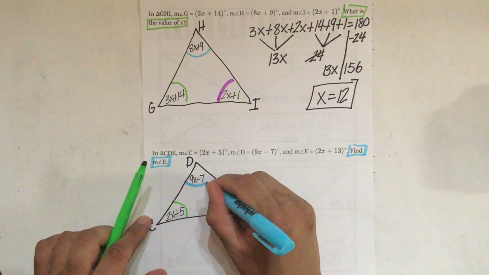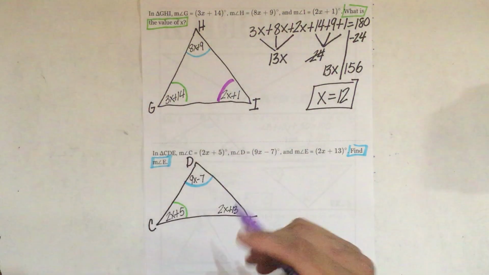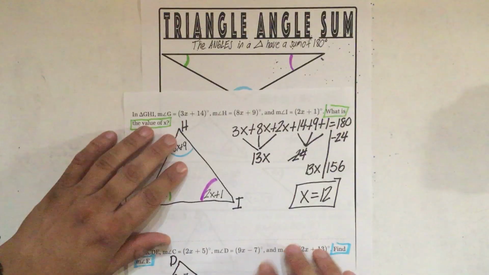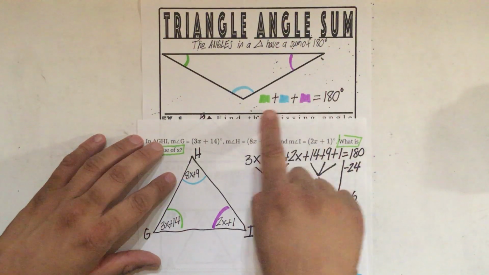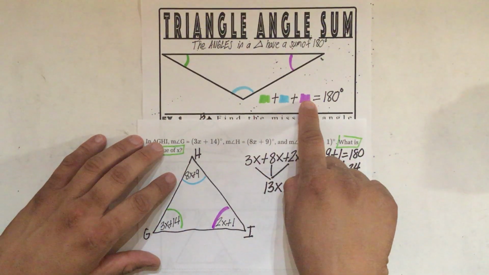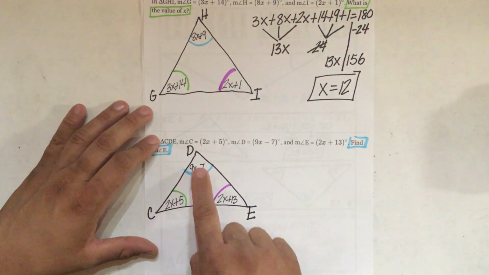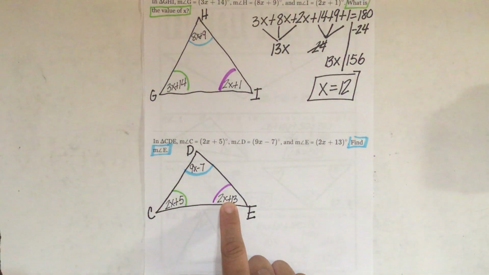This is my blue angle, and this is my purple angle, right? So we do the same exact thing, and we remember that the sum of the three angles in a triangle is equal to 180 degrees. Green plus blue plus purple equals 180 degrees, right?